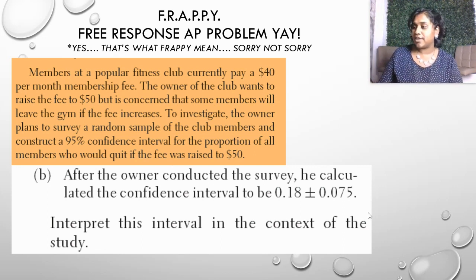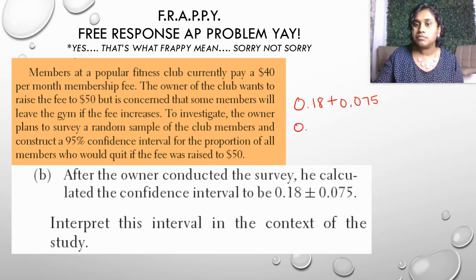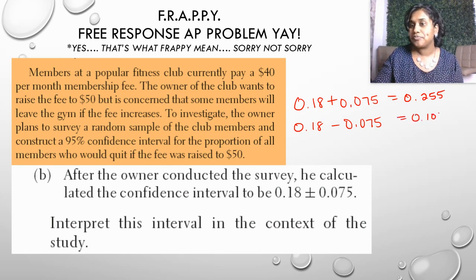So we do a smidge of math here. I'm going to go ahead and find that interval. Cool.